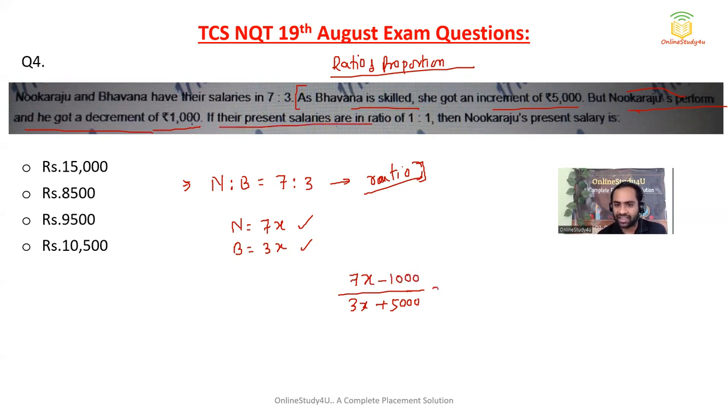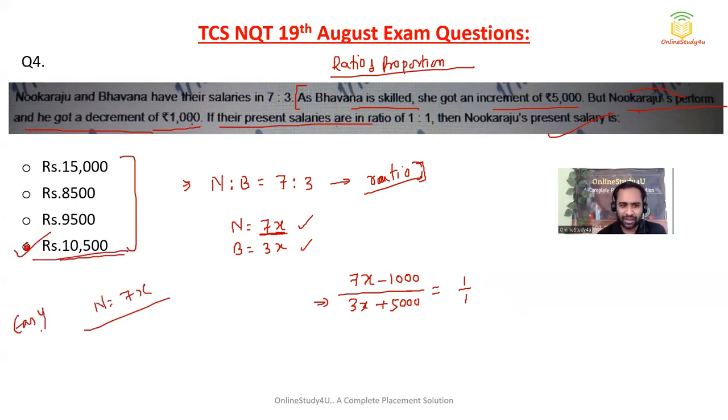Their present salaries are in the ratio of 1:1. That means their present salaries are equal. Then what is Nuka Raju present salary? So Nuka Raju present salary is nothing but 7x. Okay, see, you can also see which option is divisible by 7. So no need to do anything. You can also see which option is divisible by 7. So 15 is not, you could have directly marked. Now for this also, this is easy, and I will say damn easy.